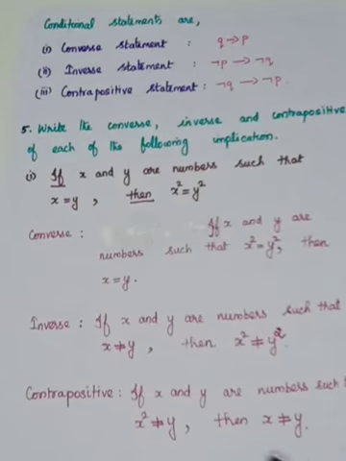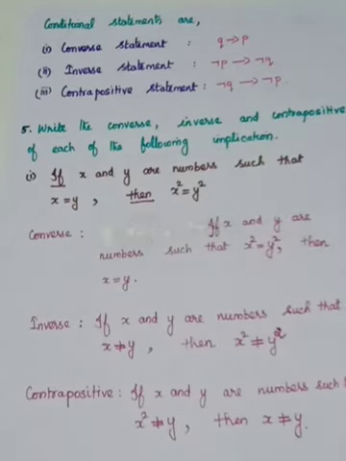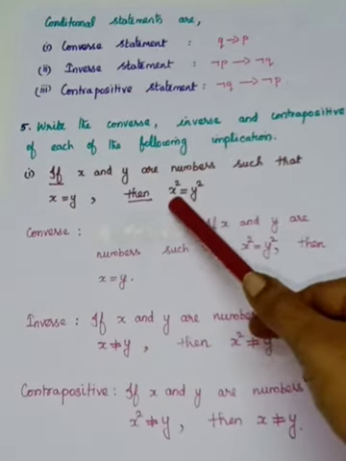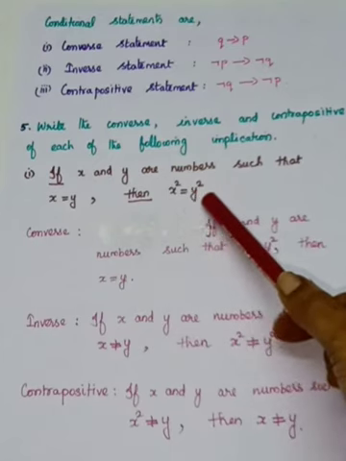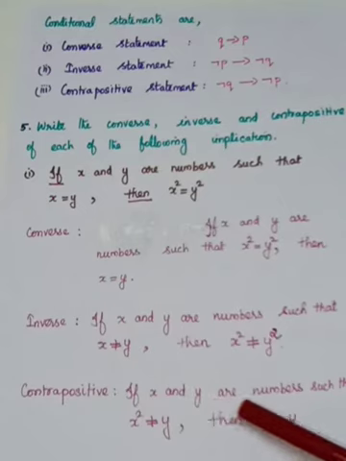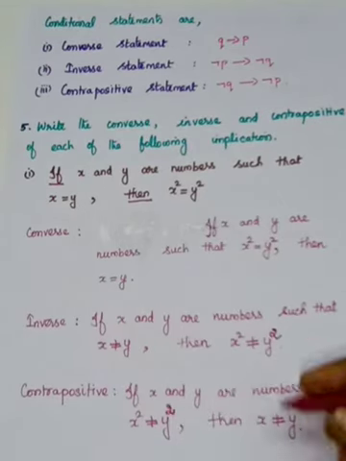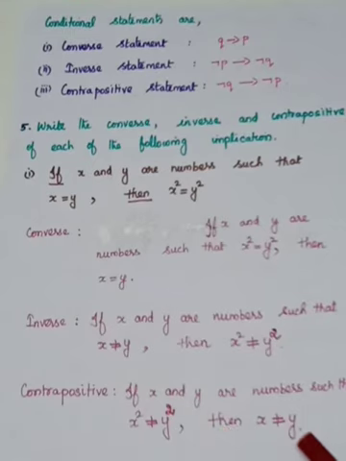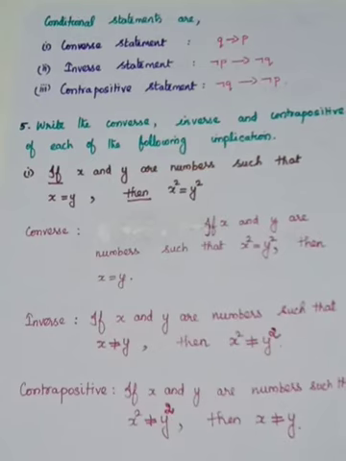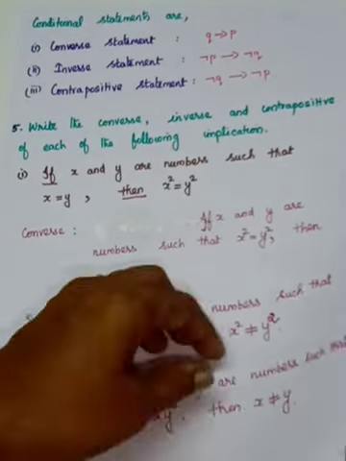Okay, next one, the contrapositive statement. What is it? Negation Q implies negation P. So if, what is Q? Q is x squared is equal to y squared. What is negation Q? x squared not equal to y squared. So if x and y are numbers such that x squared is not equal to y squared, then x is not equal to y, because here it is negation P. So that is the converse, inverse and contrapositive sentence of the given conditional statement.